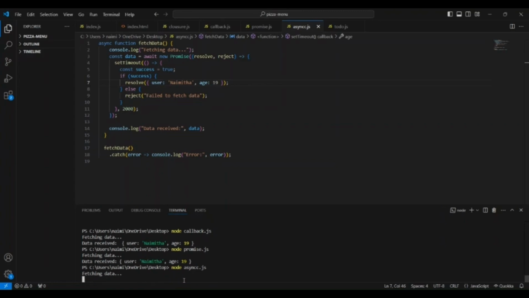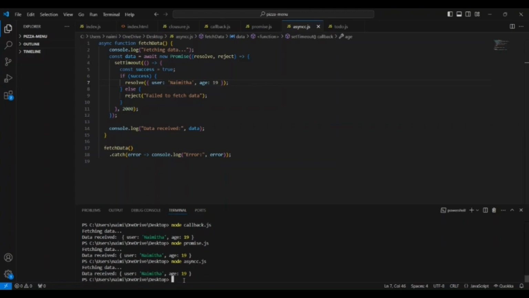When you run this code, you will see fetching data, and then after 2 seconds you can see the data is received, and if there is an error it will be caught in the catch block, and it will give an error message. So now I wanted to explain the to-do list implementation that I have done.